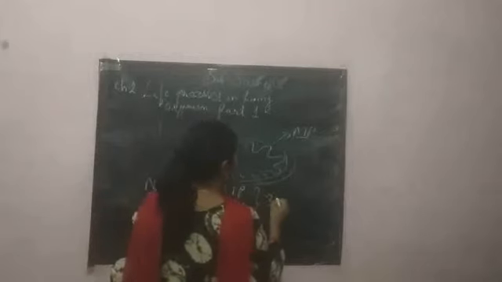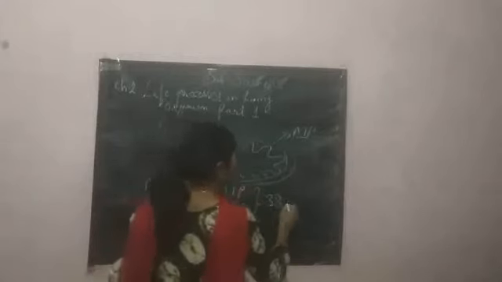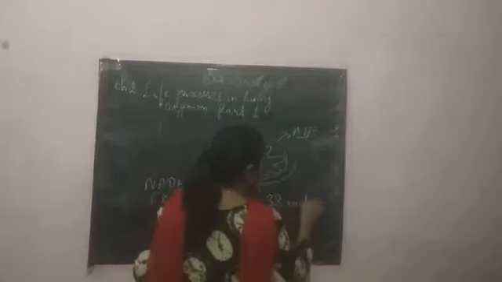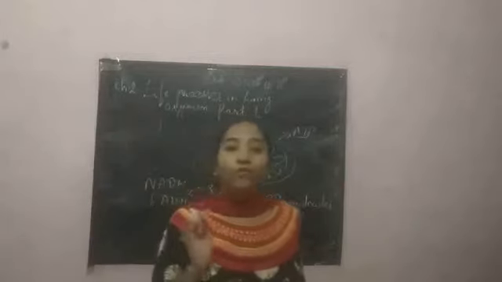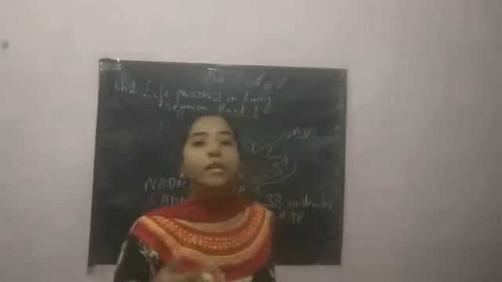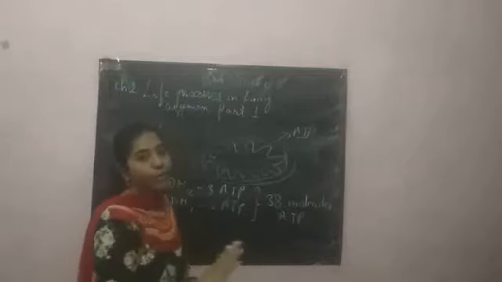So in the entire aerobic respiration process, the total amount of ATP is 38 molecules. Besides the formation of ATP, we will also get some molecules of water and carbon dioxide, and in this way aerobic respiration will be completed.